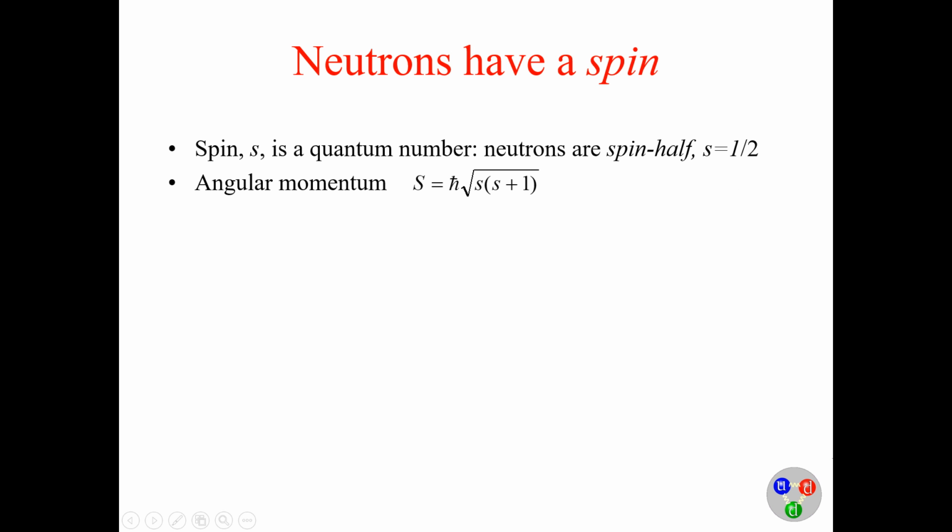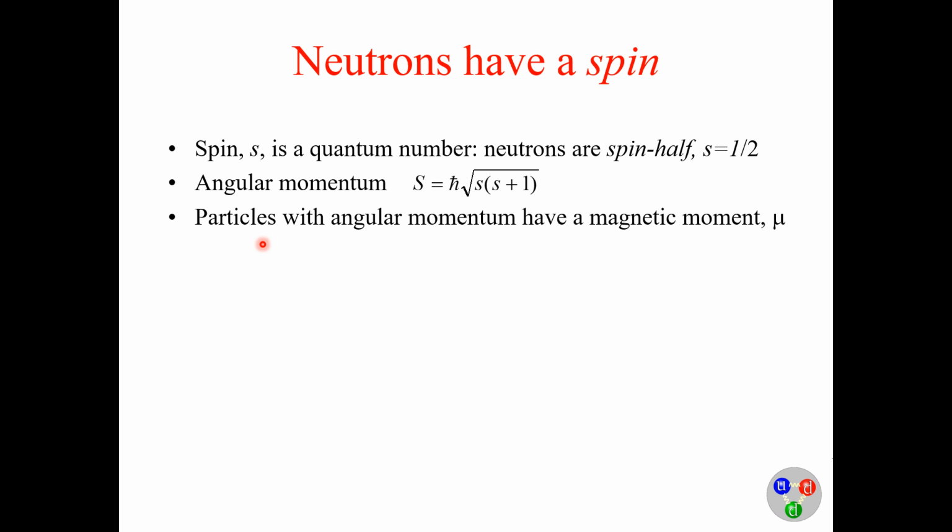Due to this spin, it has angular momentum, which is given by S equal to h-bar times the square root of s into s plus 1.